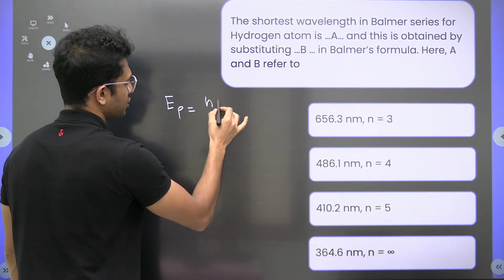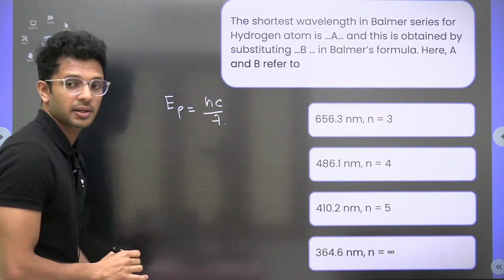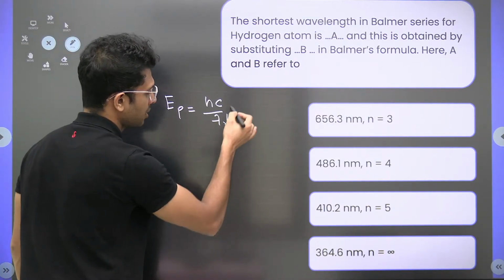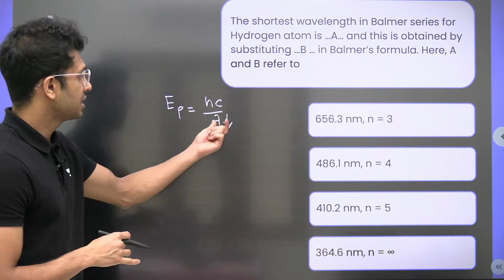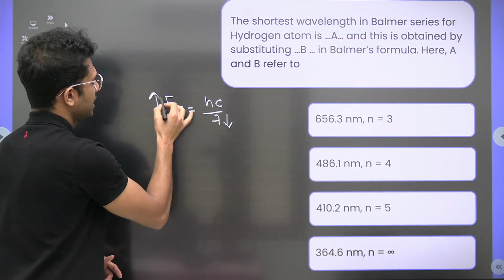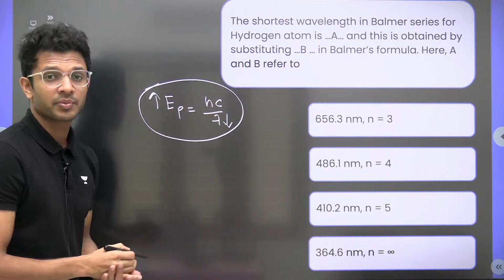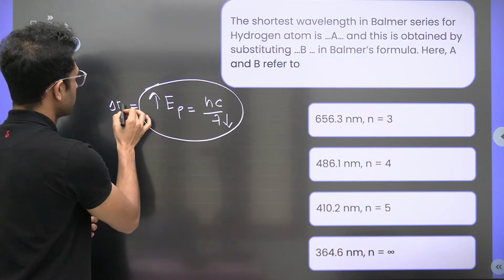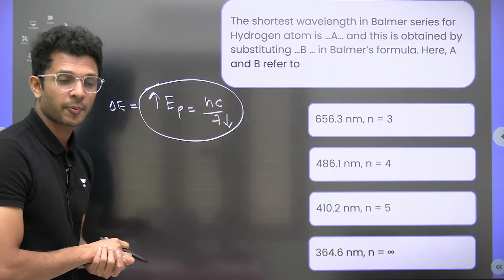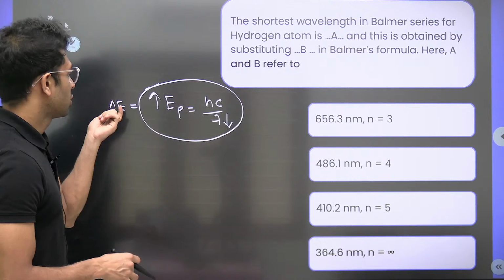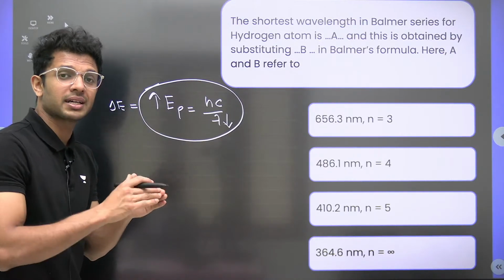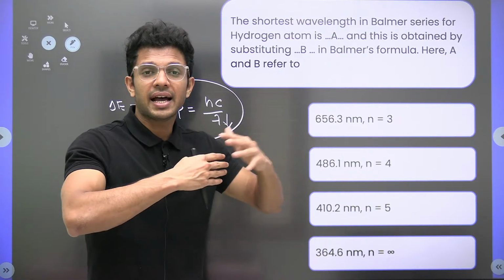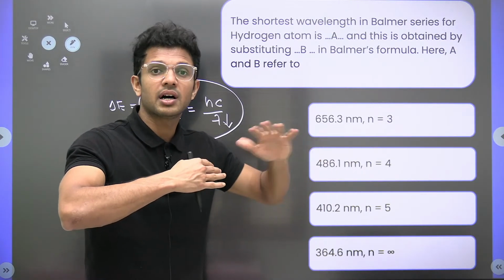The energy of the photon is h nu or hc by lambda. The question asks for the shortest wavelength. The wavelength will be shorter when the energy of the photon released is maximum, because they are inversely proportional. The energy of the photon is equal to the difference in energy of the orbits, so a shorter wavelength is obtained when the difference in energy of the orbits is maximum.